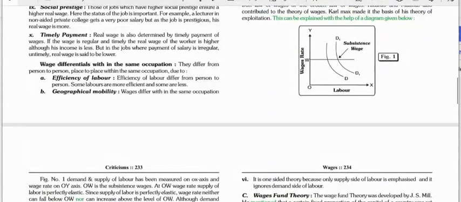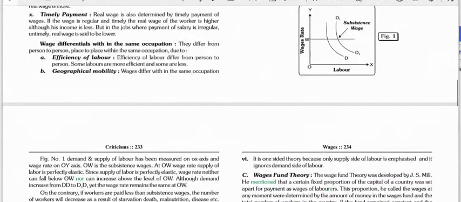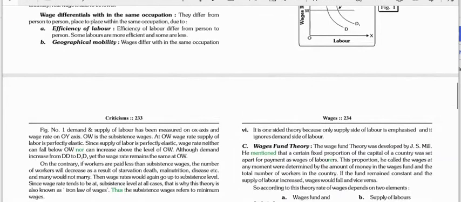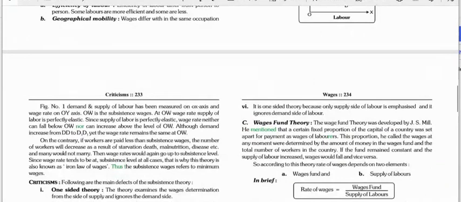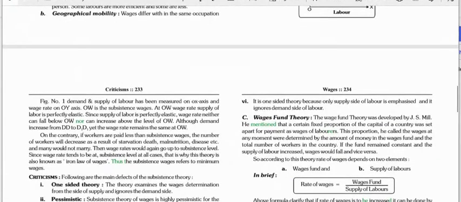We can see in the diagram that the quantity of labor has been measured on the x-axis and the wage rate on the y-axis. Now, OW is the subsistence wage. At the OW wage rate, supply of labor is perfectly elastic. Since supply of labor is perfectly elastic, the wage rate can neither fall below OW nor increase above the level of OW. Although demand increases from DD to DD1, yet the wage rate remains the same at OW.